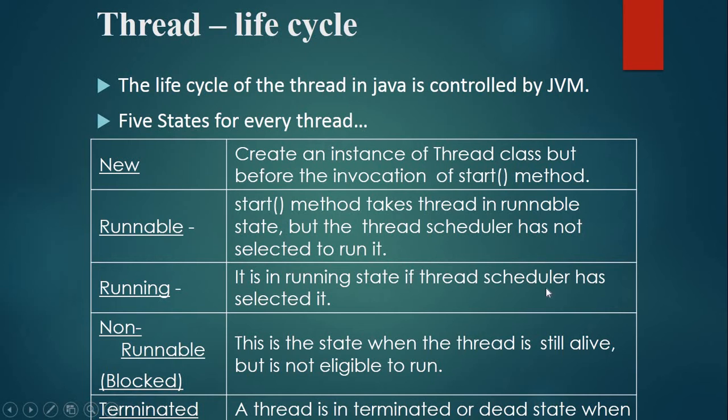In the running state, the thread scheduler has selected it. There will be a scheduler that will schedule the exact execution time of all threads. So that scheduler will decide which thread will be in the running state or blocked state. After it, the fourth state is the non-runnable state, or we can say blocked state. This is the state when the thread is still alive but it is not eligible to run, meaning it is blocked, not terminated. Next is terminated. A thread is in a terminated or dead state when it has finished its execution.